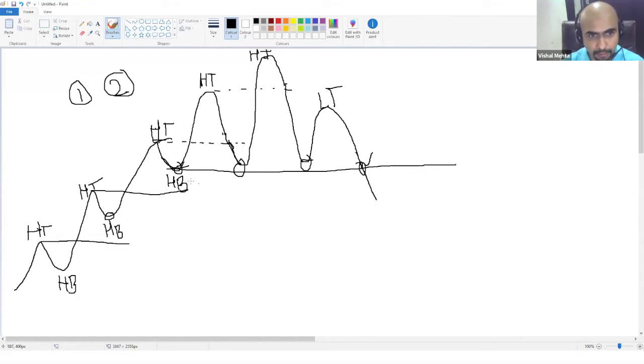Now you remember, हम लोग का जो previous session था, support once broken becomes a resistance. क्यों? Because यहाँ पे लोगों ने buy किया, यहाँ पे bottom पे buy किया, यहाँ पे bottom पे buy किया, यहाँ पे भी assume किया bottom पे buy किया. Now once they have bought it and the price starts going down, what will happen? They will panic.